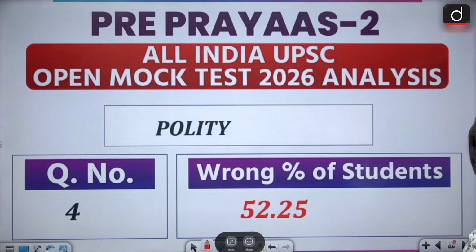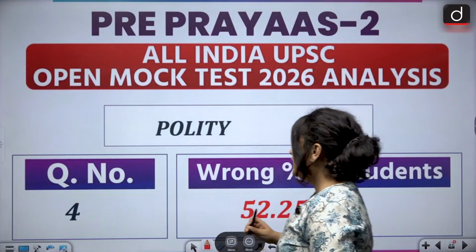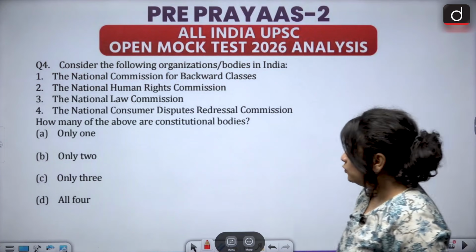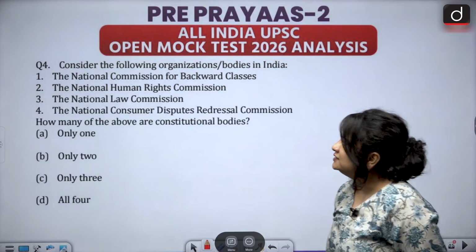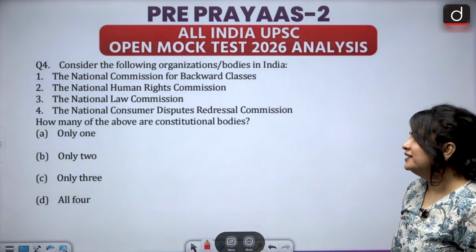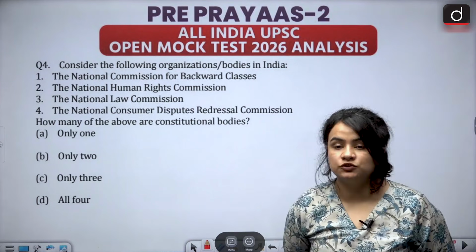Again, the next question that people have got wrong, 52.25% students have got wrong, is from the Polity section, and it says, consider the following organizations, bodies in India. 1. The National Commission for Backward Classes. 2. The National Human Rights Commission. 3. The National Law Commission. 4. The National Consumer Disputes Redressal Commission. How many of the above are constitutional bodies?